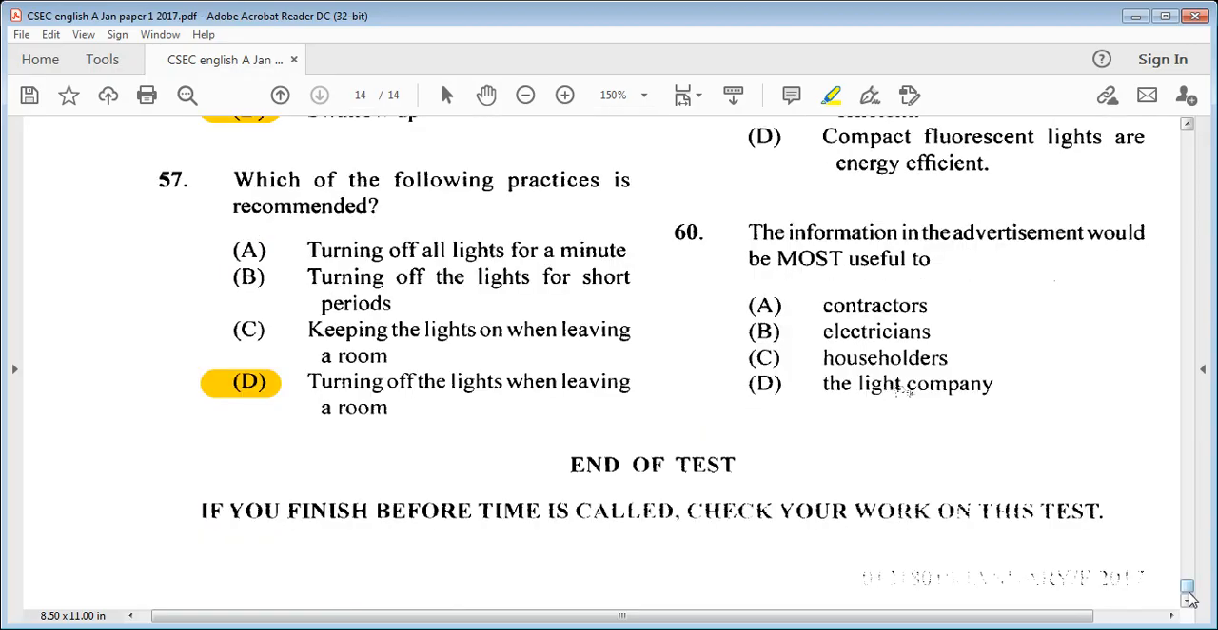60 says the information in the advertisement would be most useful to A. contractors, B. electricians, C. householders, or D. the light company. We know it would be to householders, telling us how to conserve. All right, so this has brought us to the end of the CSEC English A January 2017 Past Paper 1 Part 2. So we have completed the entire CSEC paper.